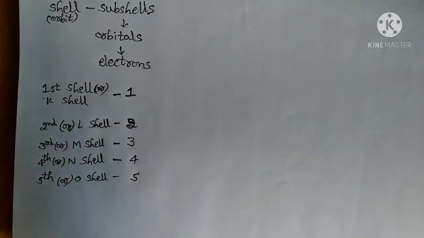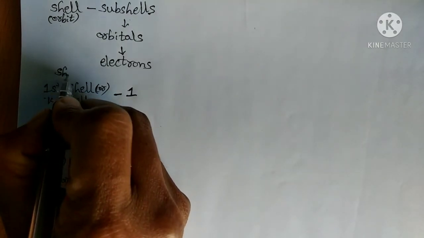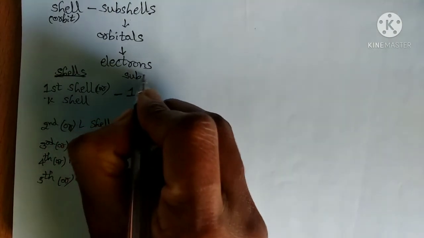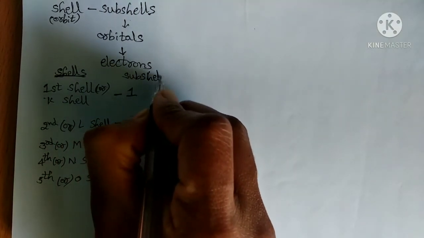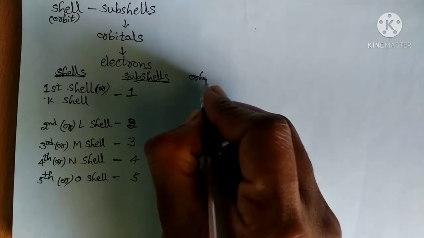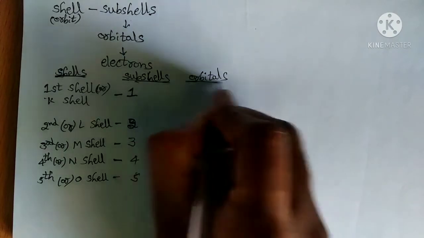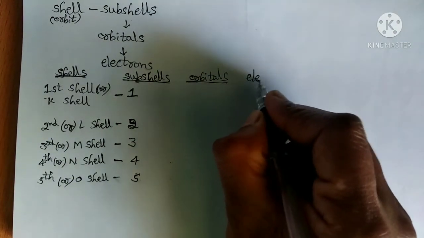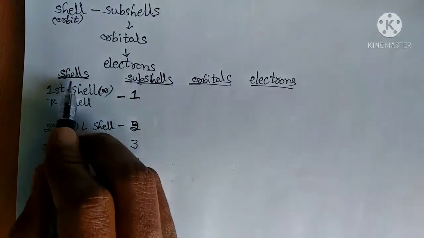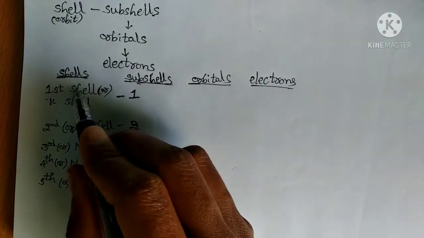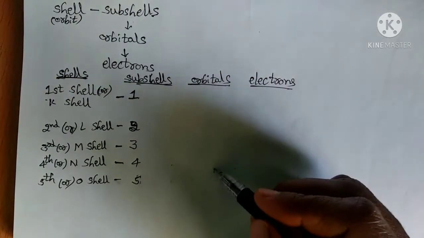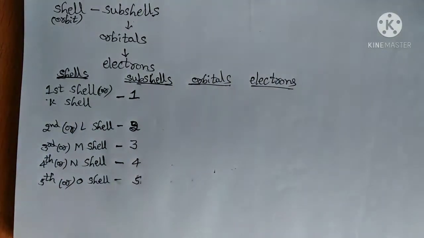5, right? So here we are representing shells, and here it is the number of subshells. Here we are representing orbitals, and in this column the number of electrons. So here is the shell name, and in that particular shell, how many subshells, how many orbitals, how many electrons are there, right?